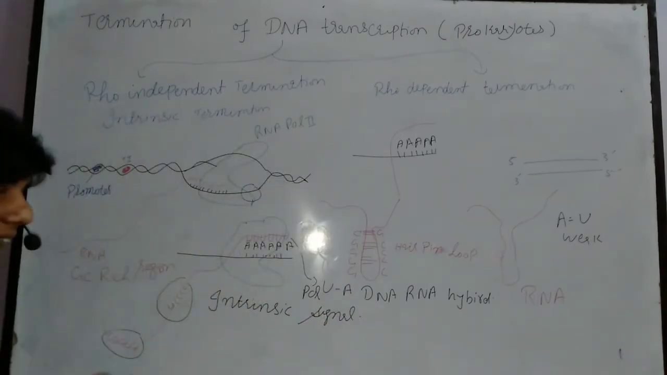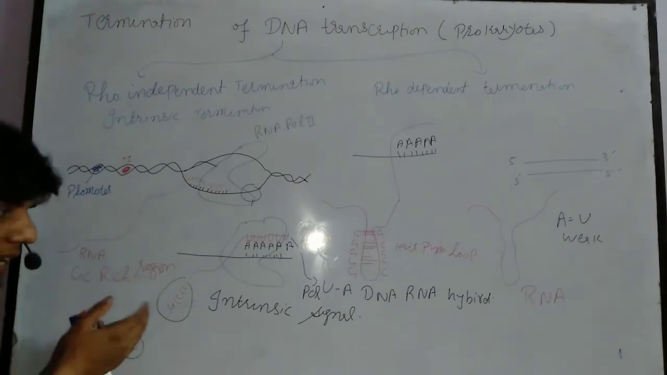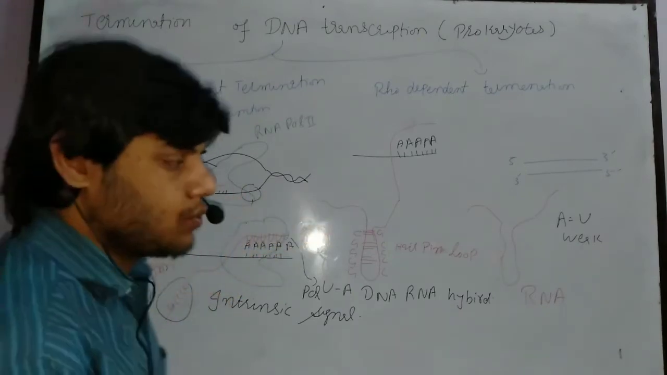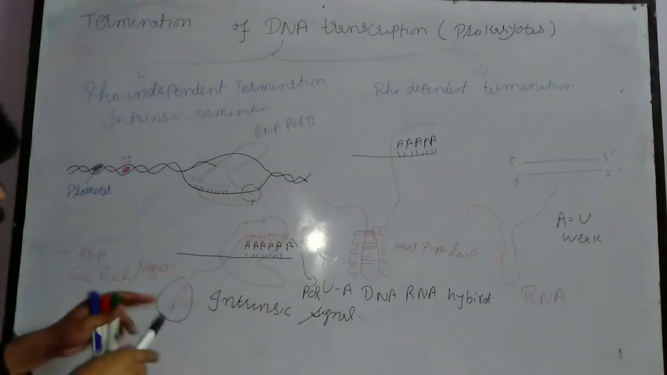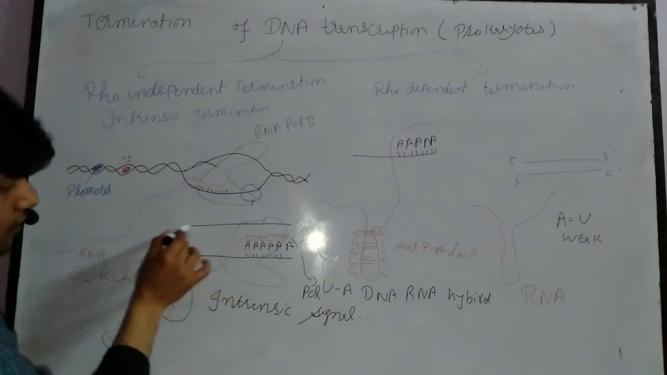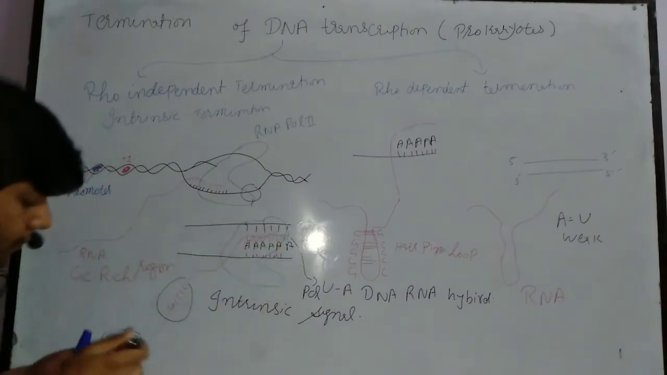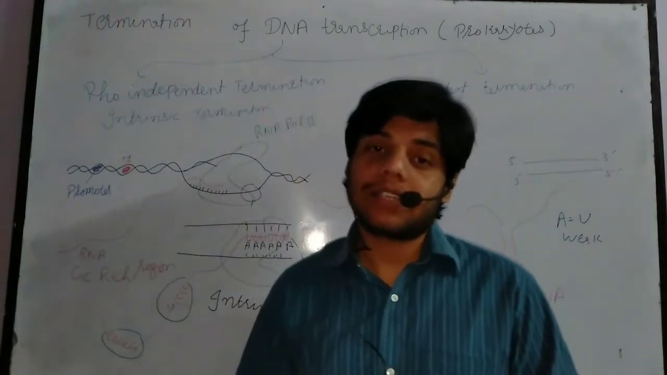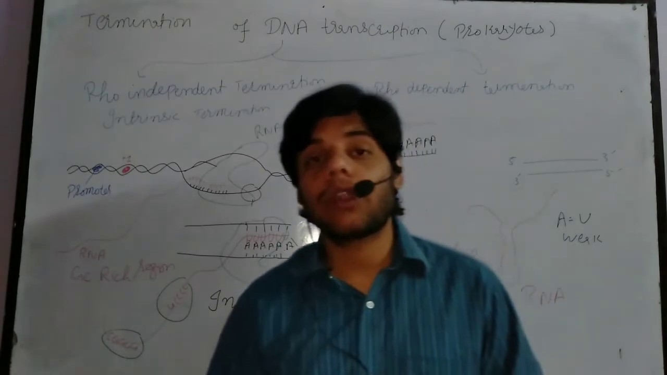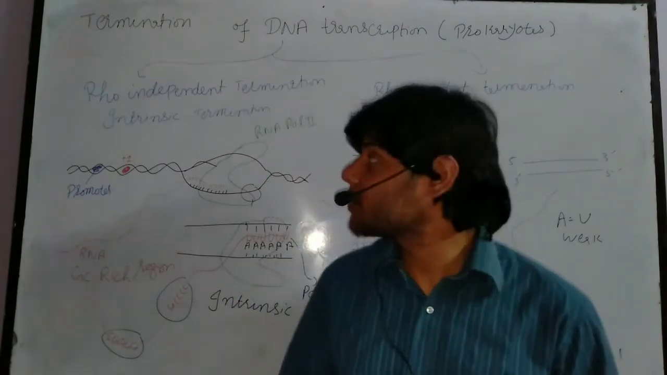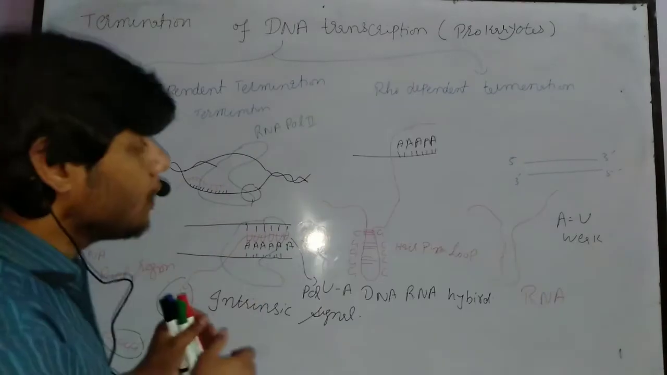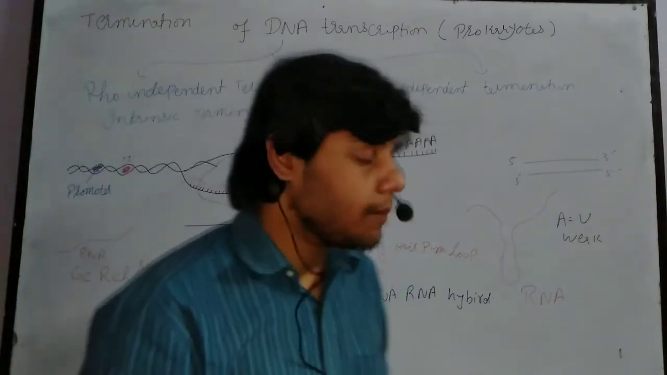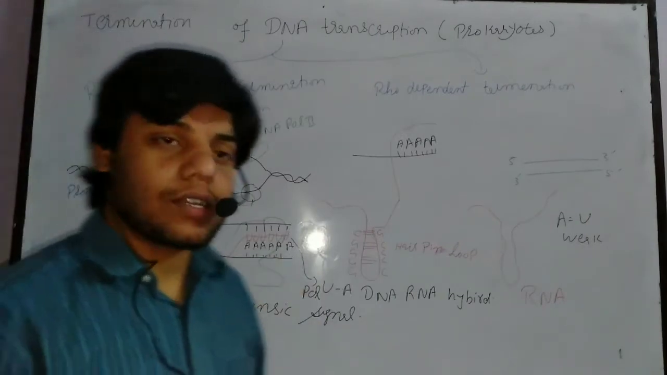So due to this intrinsic signal, when the intrinsic signal is given, this RNA strand will be dragged out from between the two strands of the DNA. Remember, these are the two DNA strands. This is how the RNA strand is synthesized, and this is how the termination of DNA transcription happens without Rho protein. So that's all about the Rho independent termination of DNA transcription, which we also call intrinsic termination.